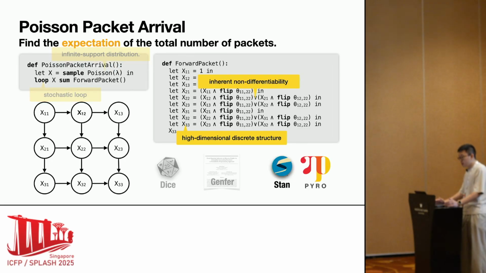Sampling-based methods, including importance sampling and Hamiltonian Monte Carlo, are used in probabilistic programming languages like Pyro and Stan. These methods struggled on this inference problem. The cause is the high-dimensional discrete structure and its non-differentiability.